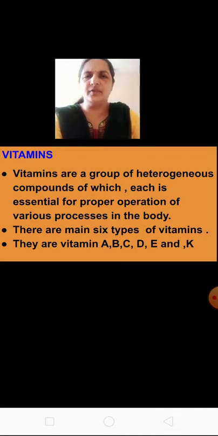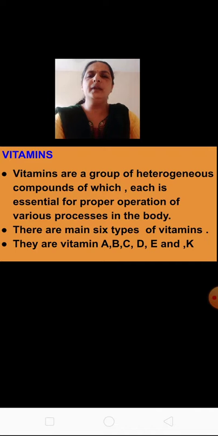Different vitamins are necessary for various processes. For digestion, some vitamins are needed; for circulation, some others. So different vitamins are essential for the various life processes in our body.